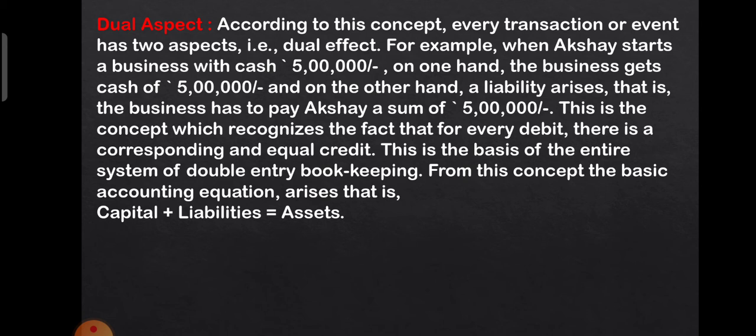It means in every transaction two parties are involved. Two effects must be given. This is the basis of the entire system of double entry bookkeeping. From this concept, the basic accounting equation arises, that is capital plus liability is equal to asset. Whatever effect is on the liability and capital, the same amount will also affect the asset side. So the total will always be equal. Capital and liability equal all the assets of the company.